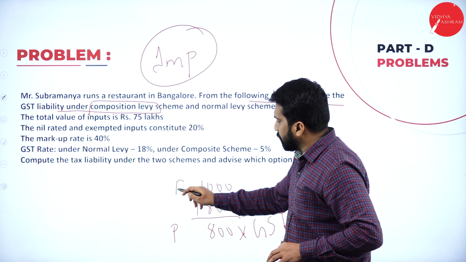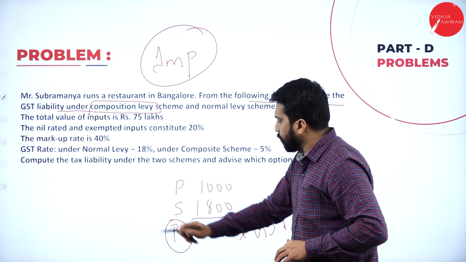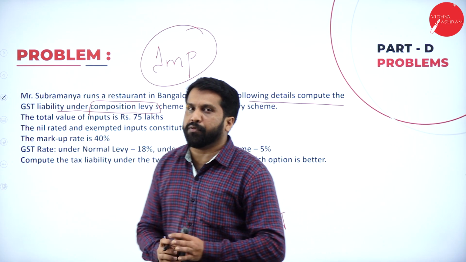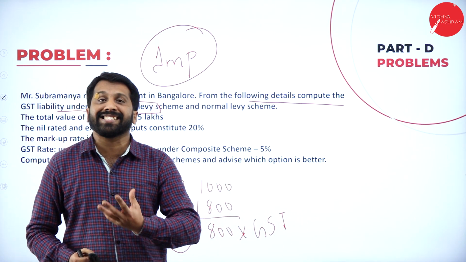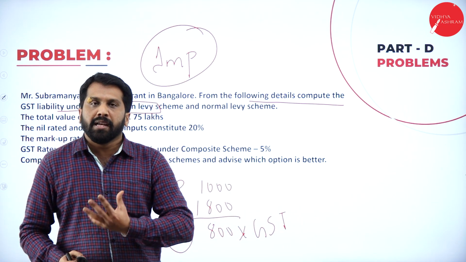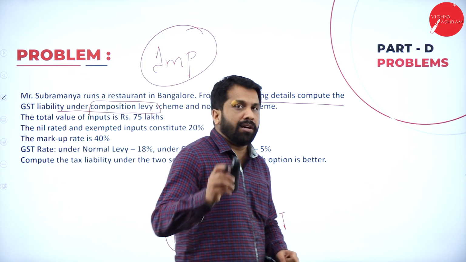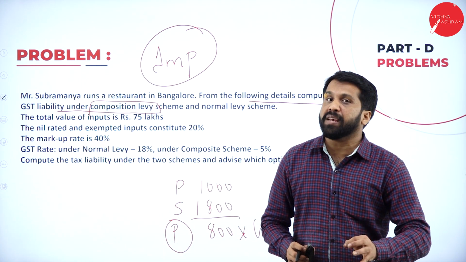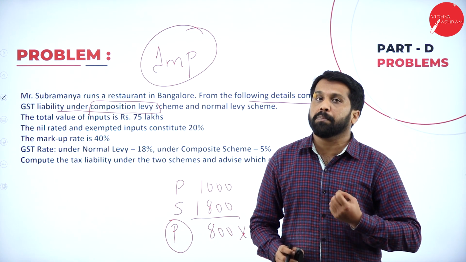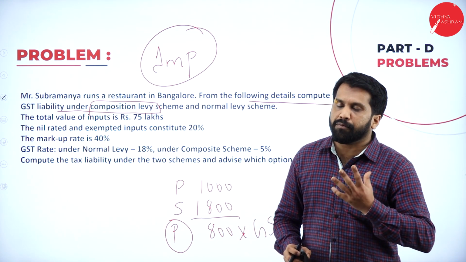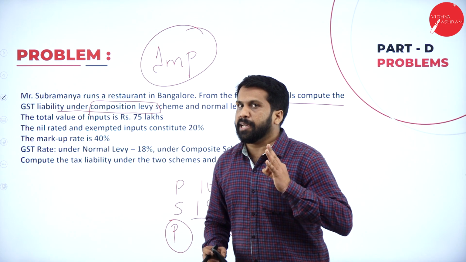There is a purchase price, there is a selling price, there is a profit. We don't go for the profit, we go for your sales, your turnover. Even though you are under loss also, on the selling price you have to pay your tax. That is called the composition scheme. Theory is very important. Problem is also important.